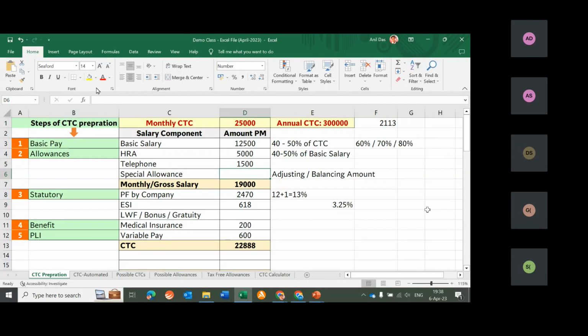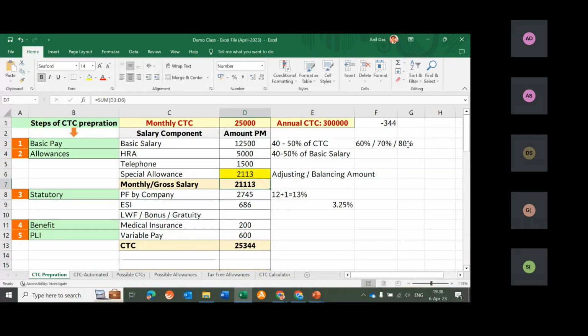Now this cell has become active, which we left blank intentionally. Now what this HR professional would try to do, this gentleman would try to enter 2113 in this cell to match the desired figure of 25,000. Let's do that. Let's add 2113. Anyone who can comment whether we would be reaching 25,000 or not? Okay, let's see whether we are reaching 25,000 or not.